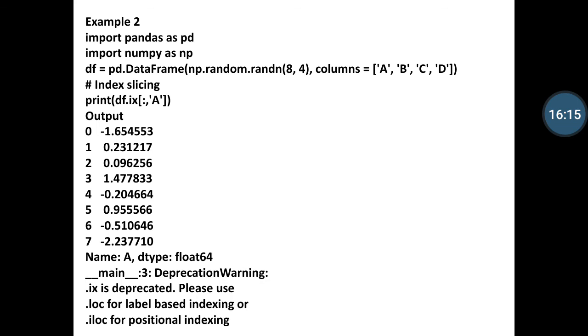Then in the second example, I am also using the .ix method. As per the previous data frame structure, using pd.DataFrame(np.random.randn(8, 4)) with column values a, b, c, d, and indexing with df.ix[:, 'a']. After executing, you can notice that 0 to 7 values are executed with the corresponding a column values as our output, and the warning message is also shown because the ix method is used in the example.